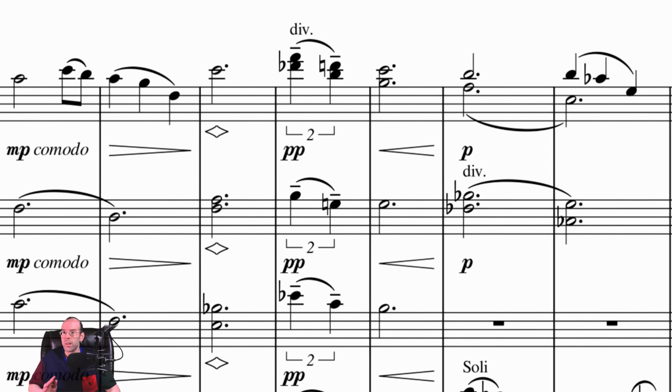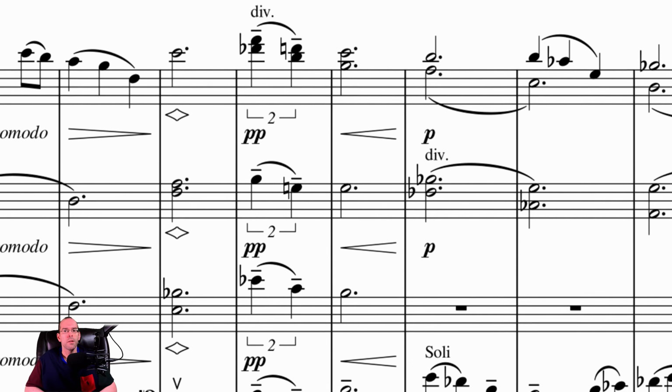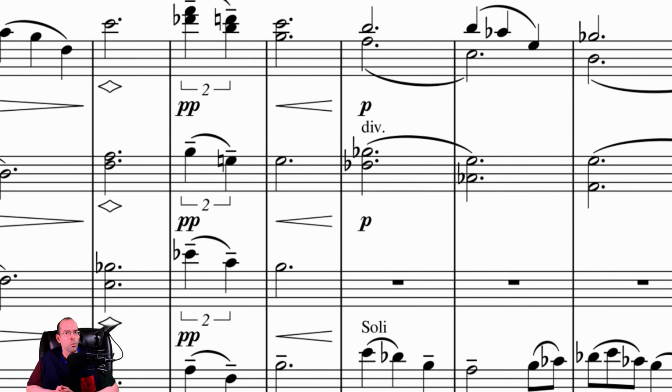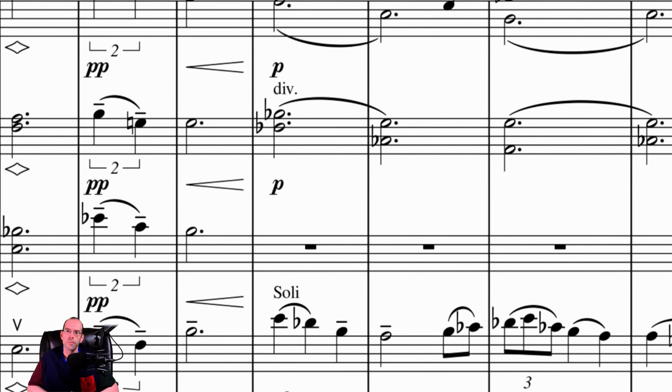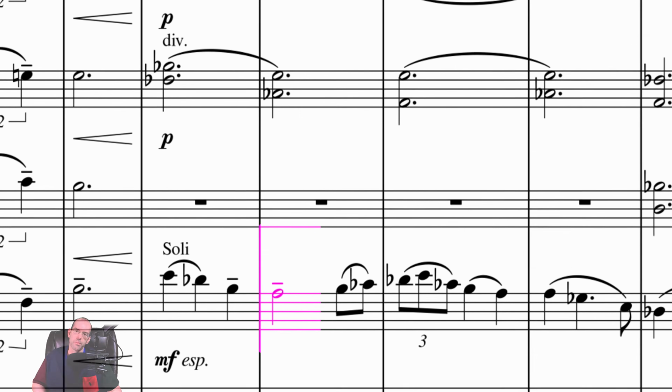The opening is heavily driven by harmony, but within this intro, we actually do hear a melody. Let me point that out to you.